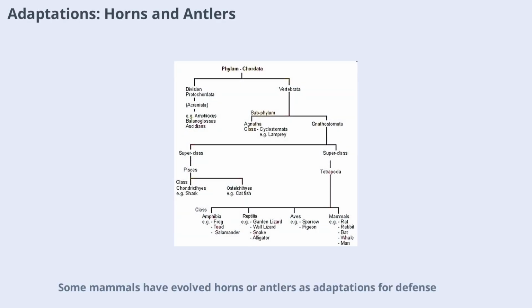Mammals have evolved horns or antlers as adaptations for defense, competition, or display. Horns are hollow sheaths of keratinized epidermis covering a bony core, found in animals like sheep and cattle. They are not shed or branched and are usually shorter in females. Antlers, on the other hand, are branched and composed of solid bone, found in the deer family. Antlers are shed after the breeding season, and in many species only males produce them. These structures play important roles in social interactions and survival.